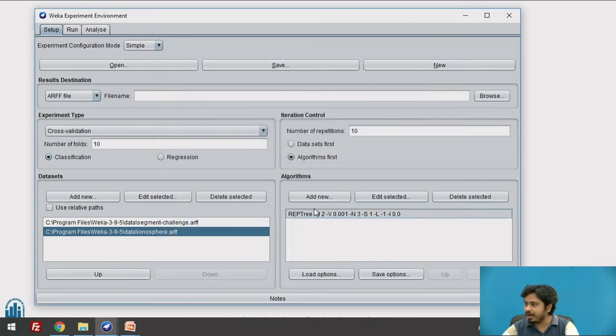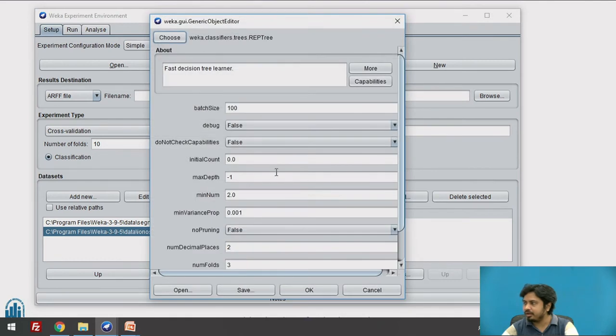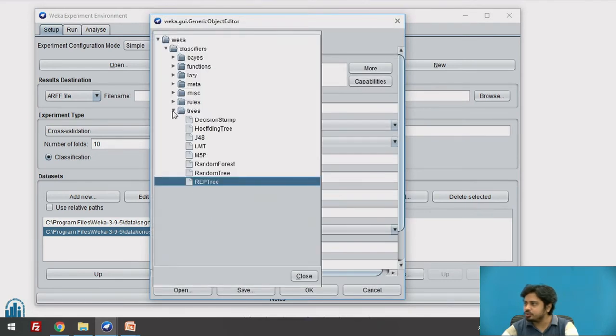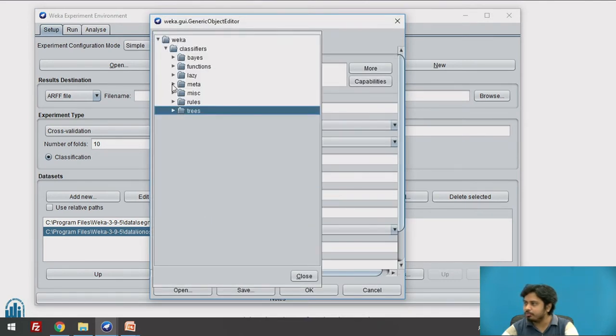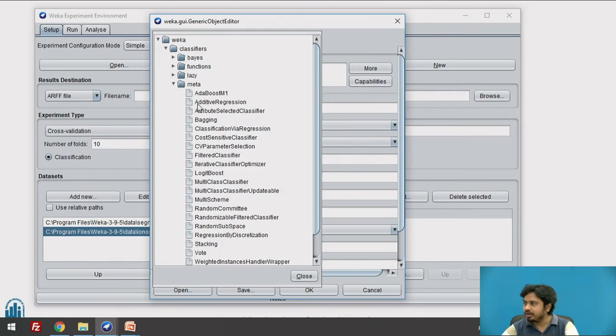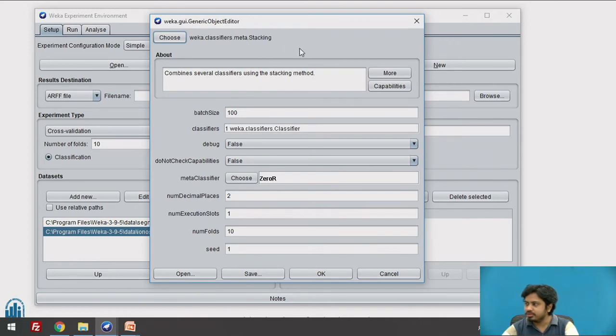Now I would like to add another model which would still be a classifier, but it would use stacking. So I'll click on add. I'll choose the stacking approach from the meta category. Do we have stacking? Yes, here I have stacking. For stacking you have to select two things: what would be your base classifier and what would be the classifier or ML approach which you would use to combine the models.